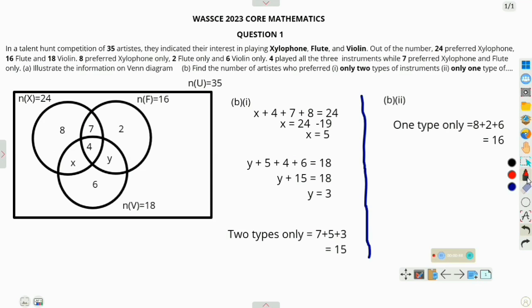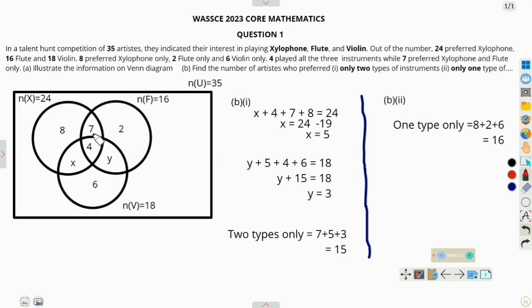So let's look at the portions that we can add to solve this problem. Only 2 types. This portion belongs to xylophone only, so it is not part. Remember, we are to find the number of artists who played only 2 types of instrument. This is only 1, so this is not part.